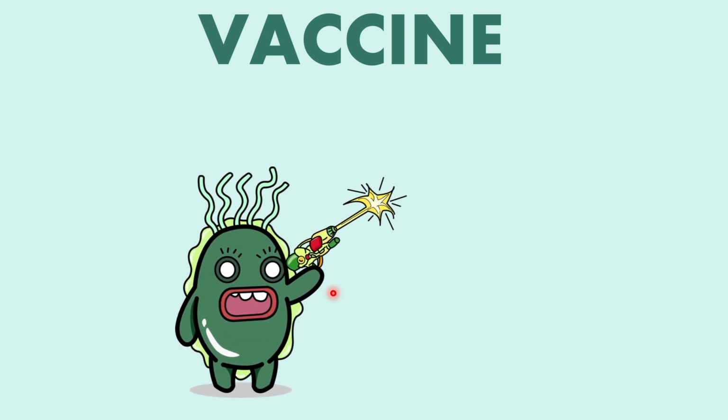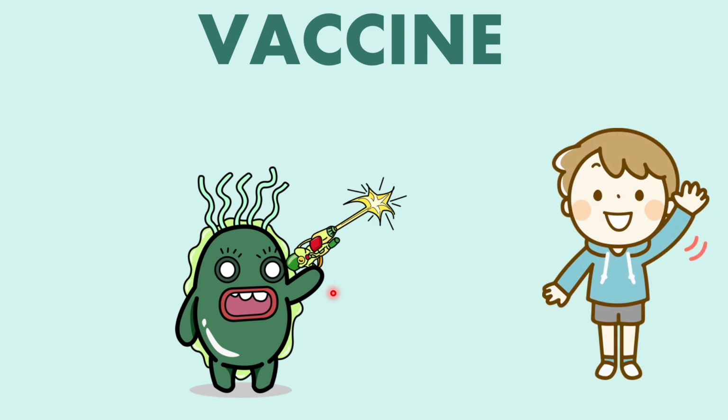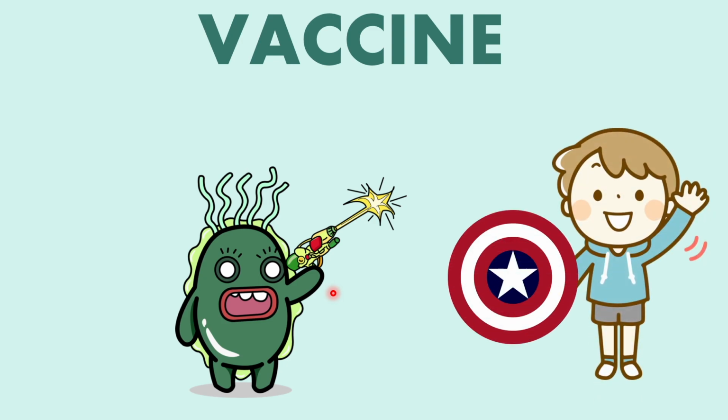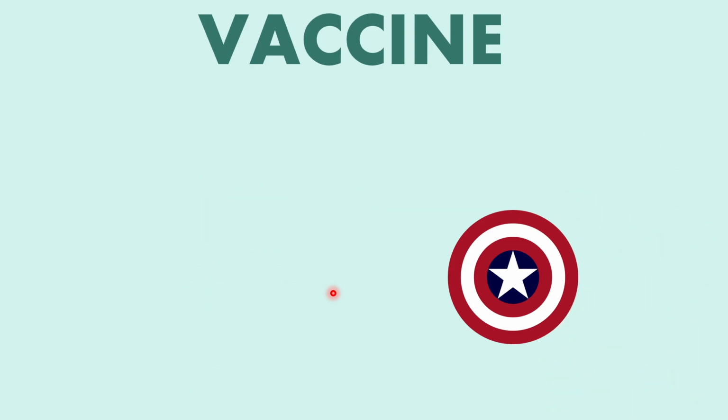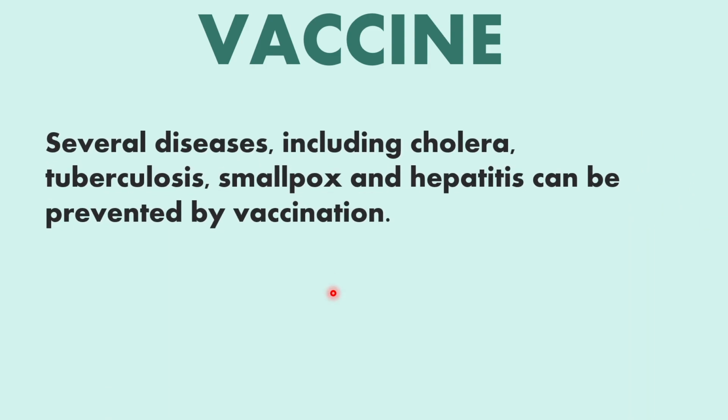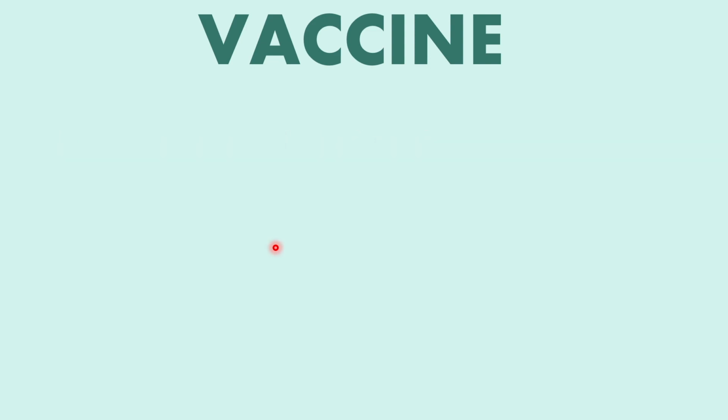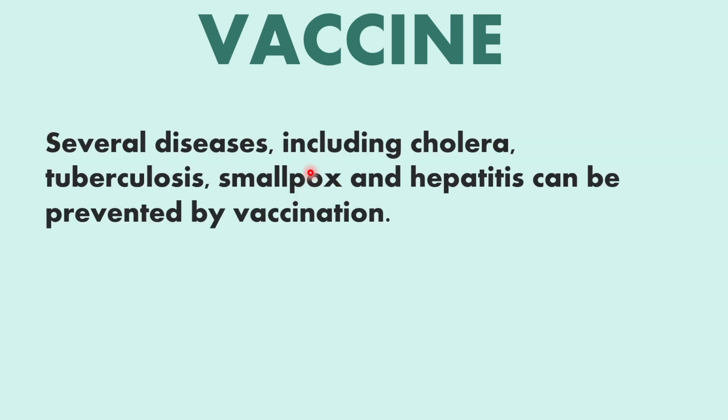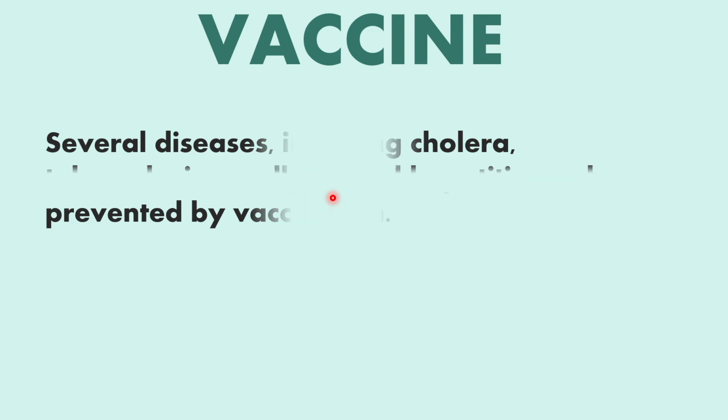Okay, so when any microorganism attacks, our body produces antibodies which protect us and kill those bacteria or deadly microorganisms. Several diseases, including cholera, tuberculosis, smallpox, and hepatitis, can be prevented by vaccination. These vaccines are given at an early age to prevent these diseases.